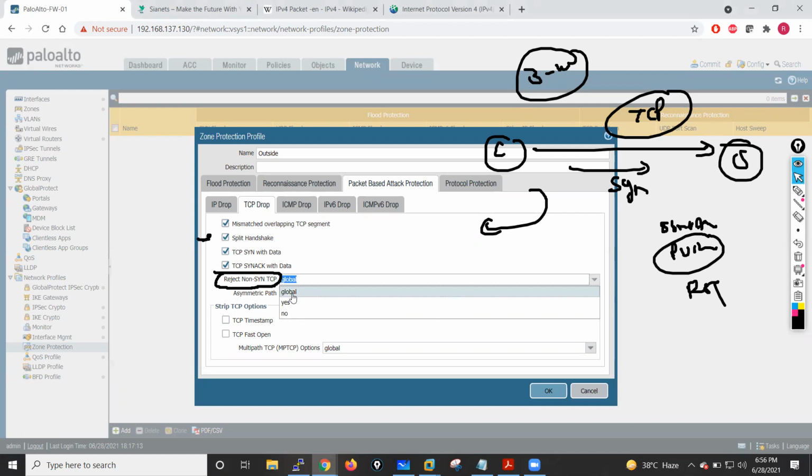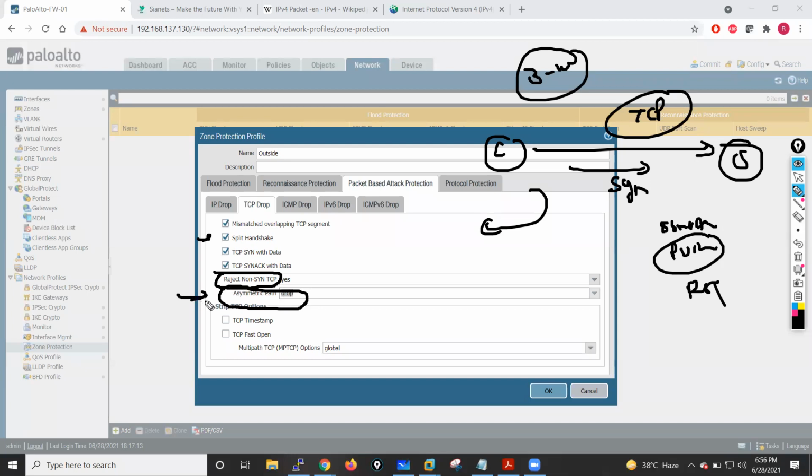So this setting will apply globally. Yes, it means now I'm just rejecting all those packets. Asymmetric path is also something we generally apply, where the action is drop. In asymmetric path, what happens is an illegal combination of flags. If we have that kind of thing in the TCP header, it will basically drop that particular packet as well. Here you will see non-TCP SYN messages in case of asymmetric routing.